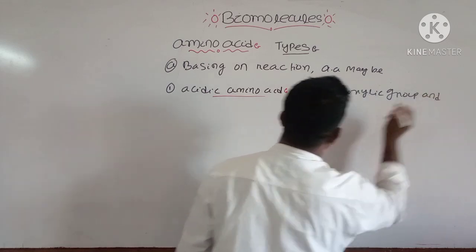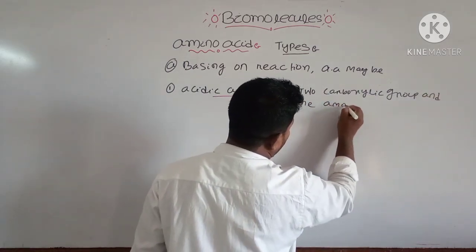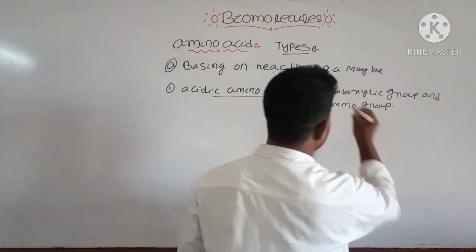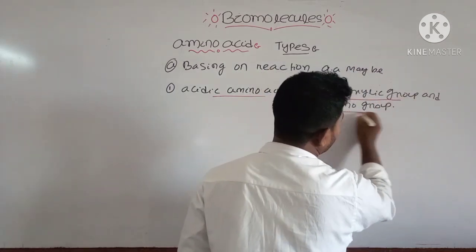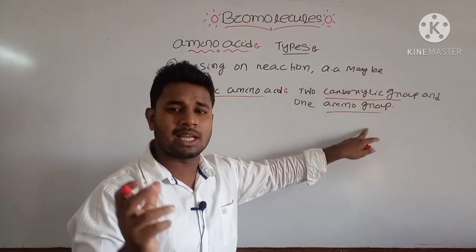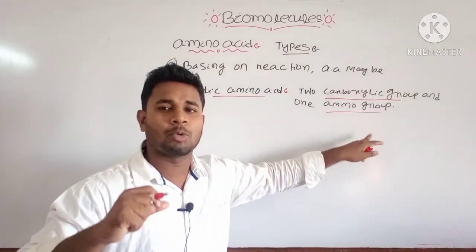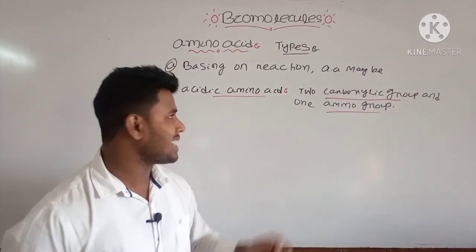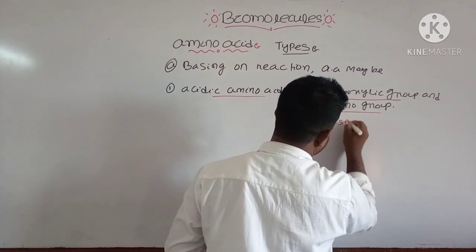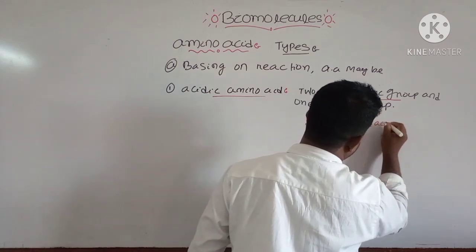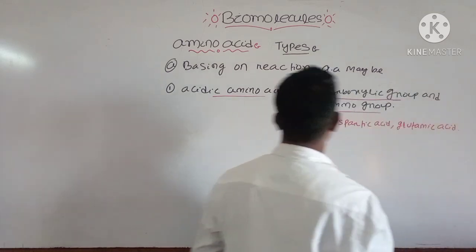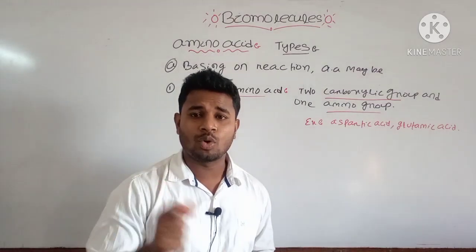and one amino group. As we know, the carboxylic group is acidic in reaction, or it will provide acidic property to the amino acid, and the amino group will provide the basic property. As two carboxylic groups are present in that amino acid, it will obviously provide the acidic property to the amino acid. That's why it is known as an acidic amino acid. The examples are aspartic acid and glutamic acid. These are two examples of acidic amino acids, that is, they have two carboxylic groups.